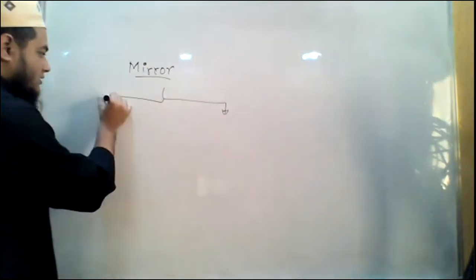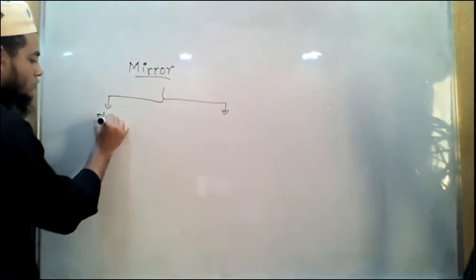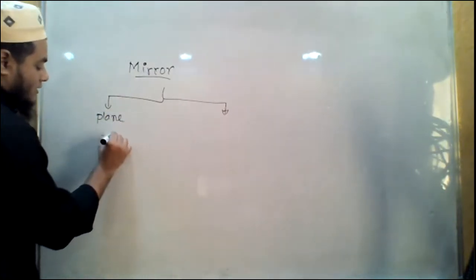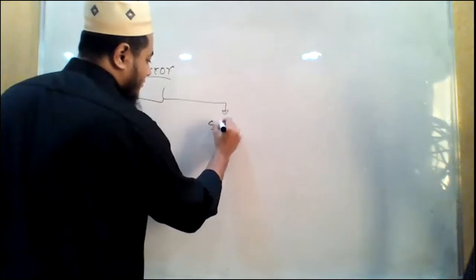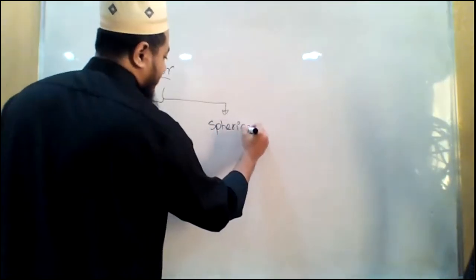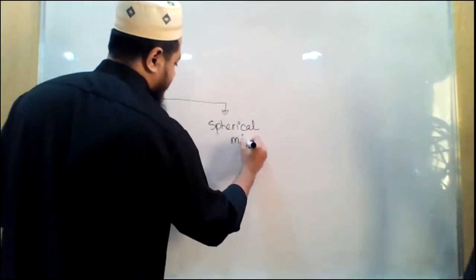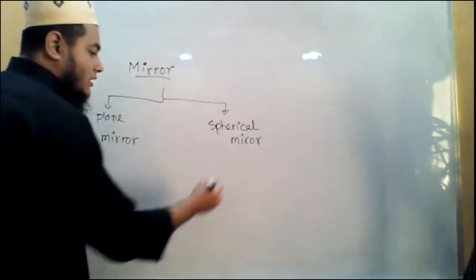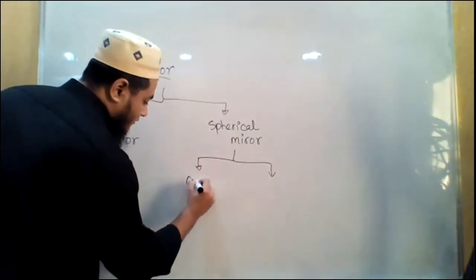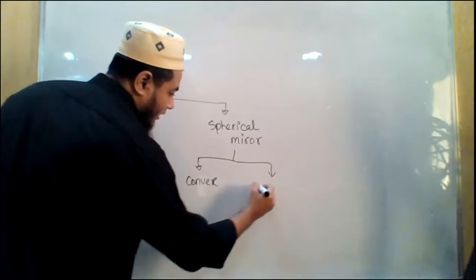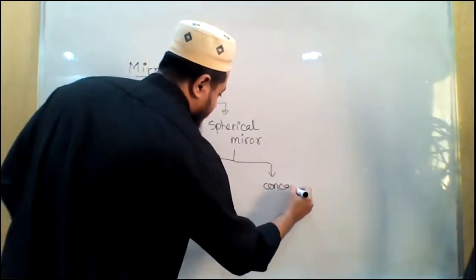One is the plane mirror that we use in our daily life, plane mirror, okay? Another one is a spherical mirror. Spherical mirror. Now, spherical mirror are further divided into two categories. One is convex mirror, another one is concave mirror.